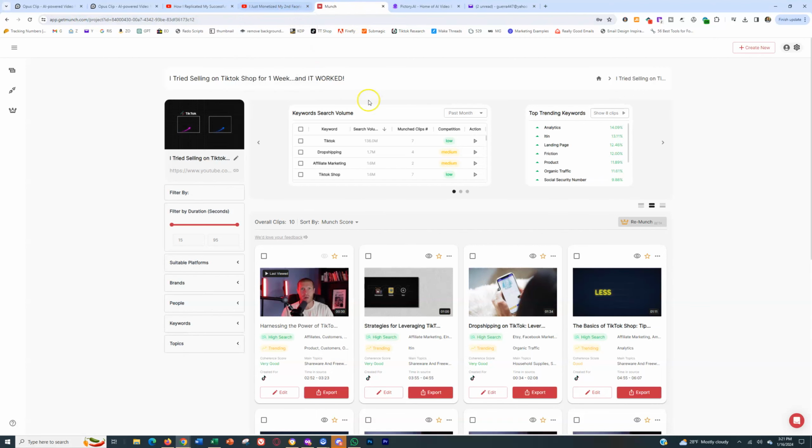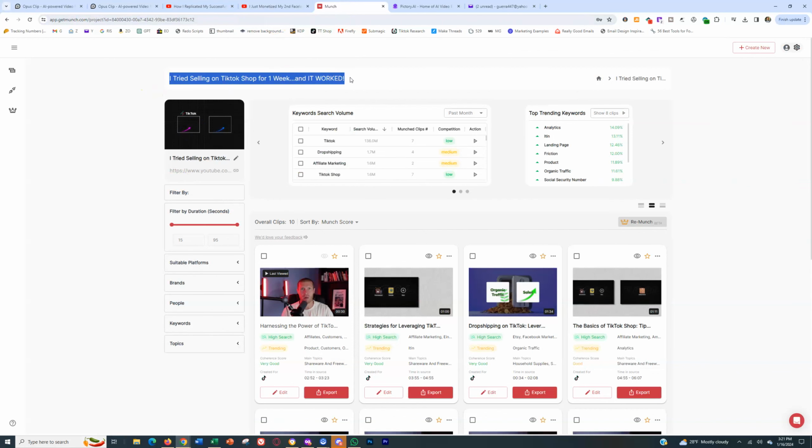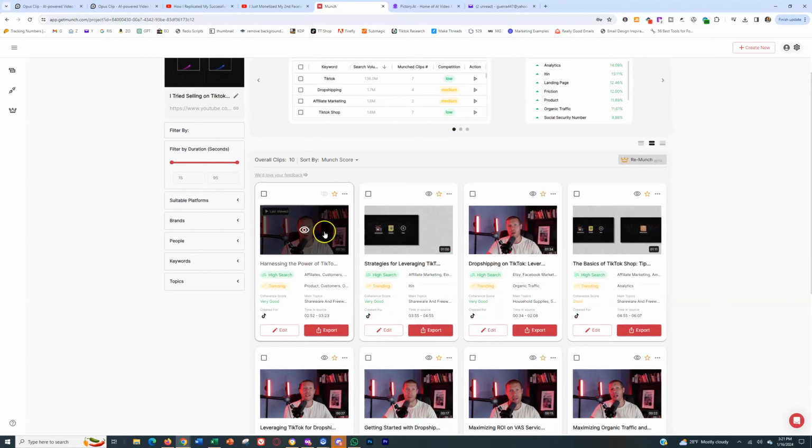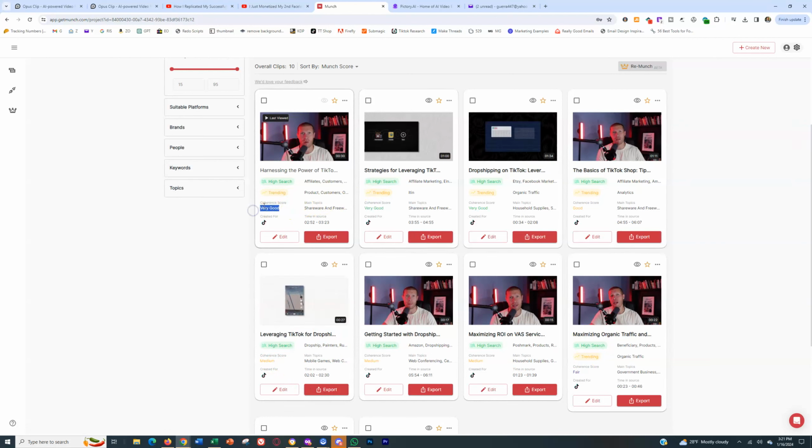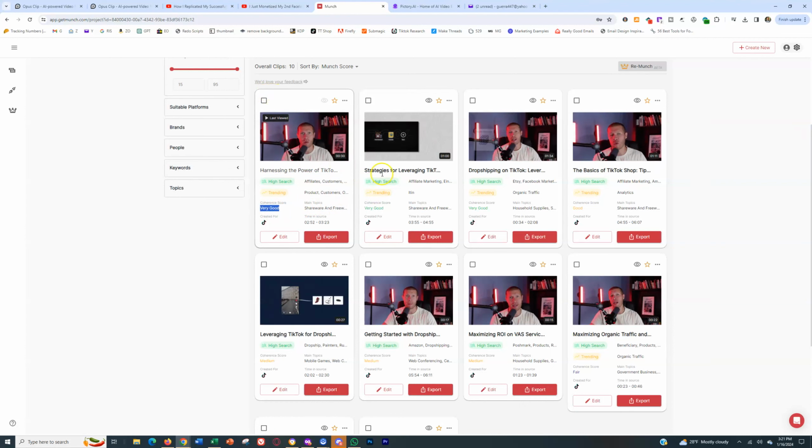And it's going to be the same thing. You're just going to paste the URL of your video into GetMunch, and then it will pop up when it's done with an auto-generated title just like this, and several different clips just like this. Again, it's going to tell you if it has high searchability, what the specific keywords are, if it has a trend, if it's trending or not. So for example, these ones aren't really trending, but these ones do have a good trending score with some of the keywords in here. The coherence score, it's going to score them. Obviously the top left is the best one, and then all the way down to the right.